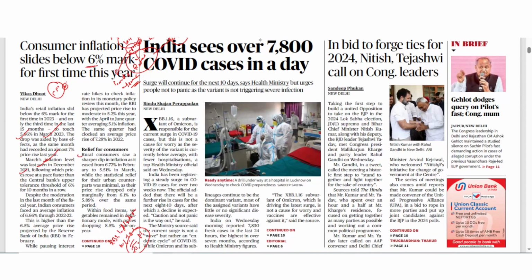Now if you will see rural and urban inflation, so rural inflation में शार्पर डिप आया है from 6.2% to 5.51%. ओके. उसके बाद जो अर्बन इन्फ्लेशन है it has dipped marginally from 6.1% to 5.89%. Then if you will see the food items, so vegetables have remained in deflationary mode with prices dropping 8.5%.